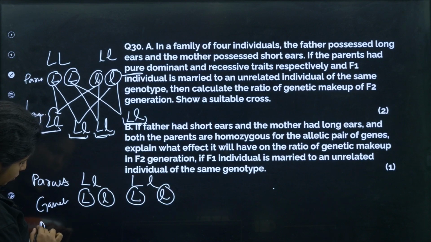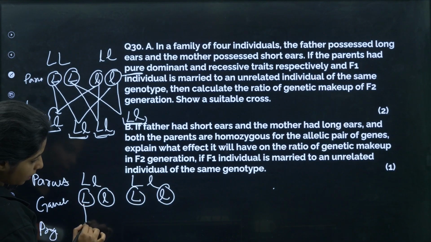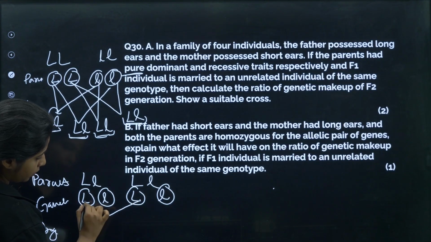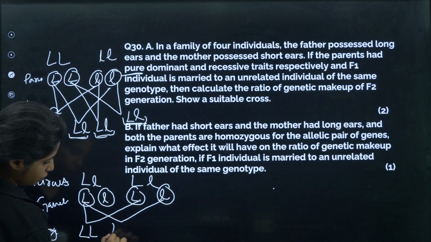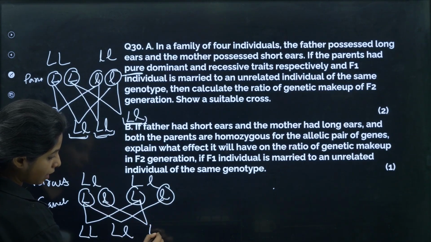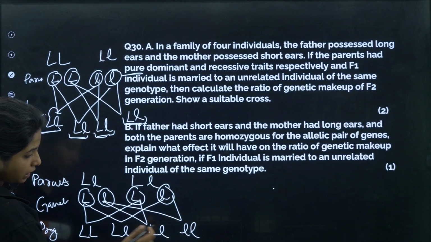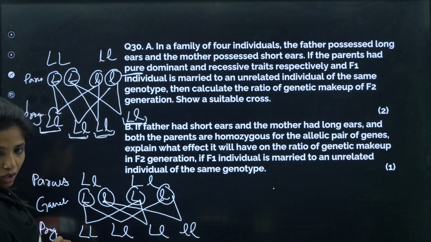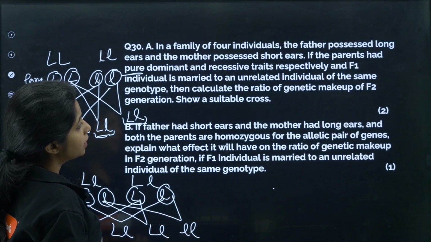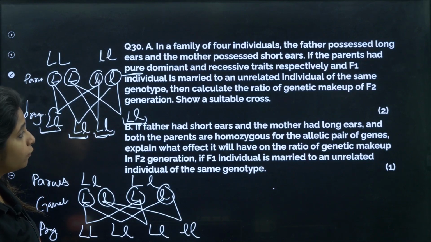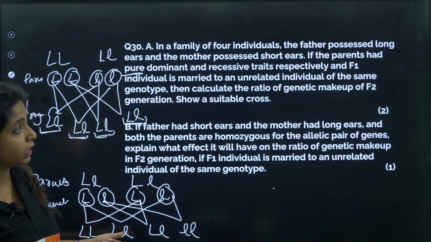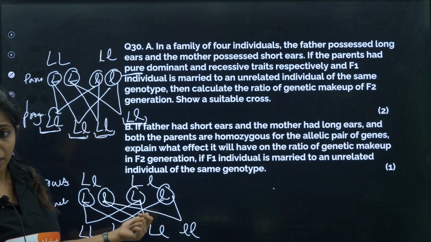Okay, and what is a progeny, my dear children? Progeny is capital L, capital L, capital L small l, capital L small l, and small l small l. So you have capital L, small l, and both of them are different ones. Then calculate the ratio of genetic makeup of F2 generation. This is the F2 generation, and we have to calculate the ratio of genetic makeup.